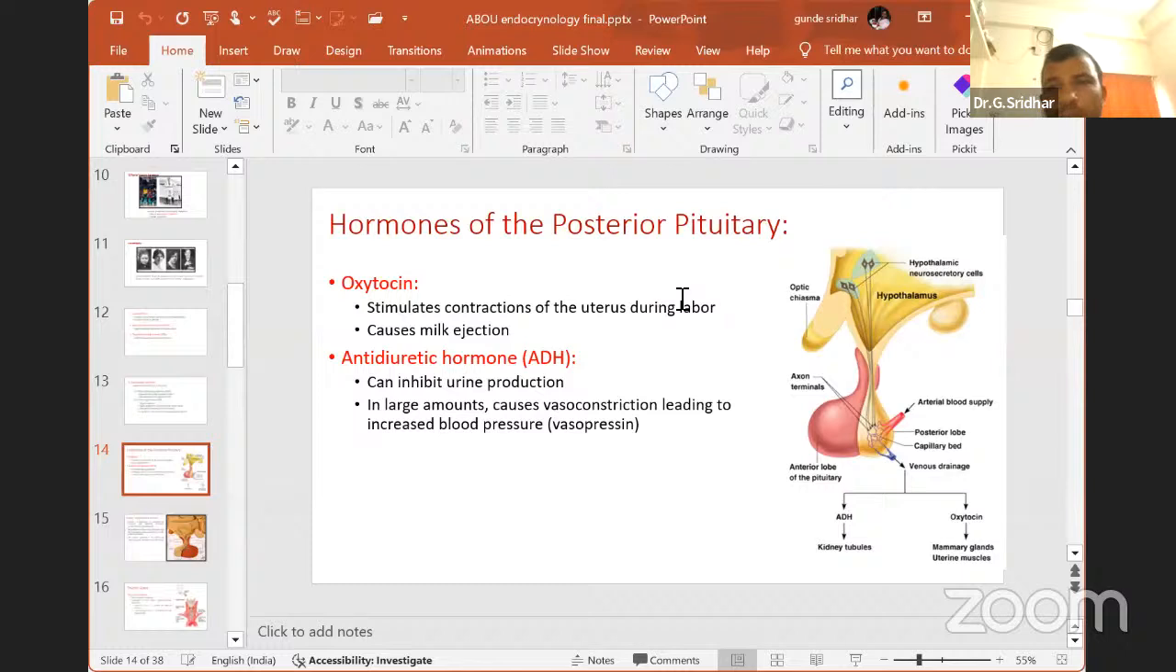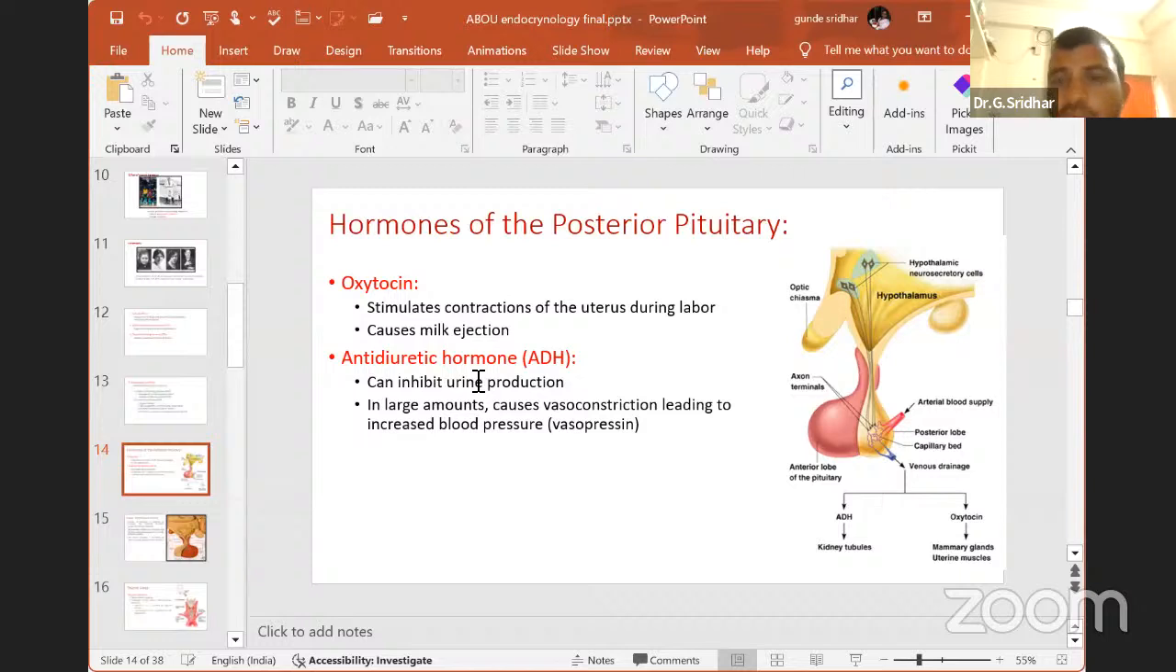That's why this is called anti-diuretic hormone. For example, take a sugar patient. A sugar patient will urinate continuously or frequently, more or less 5 to 6 liters of urine in a day, but in a normal person it is 1 to 1.5 liters. Urinating more urine is called diuresis. This hormone is against diuresis. That's why it is called anti-diuretic hormone. It can inhibit urine production. Then large amounts cause vasoconstriction, leading to increased blood pressure, hence vasopressin.